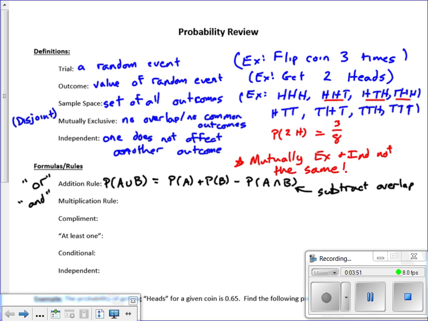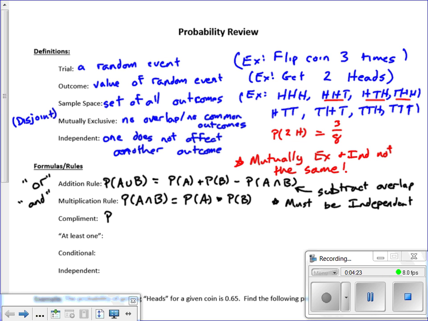The multiplication rule, so this would be the probability of A and B. And here is what the rule says, you multiply. One thing you got to be aware of, though, in order to use the multiplication rule, they must be independent. So you got to be really careful when you use those two rules, addition and multiplication, in terms of if things are mutually exclusive for the addition rule and independent for the multiplication.